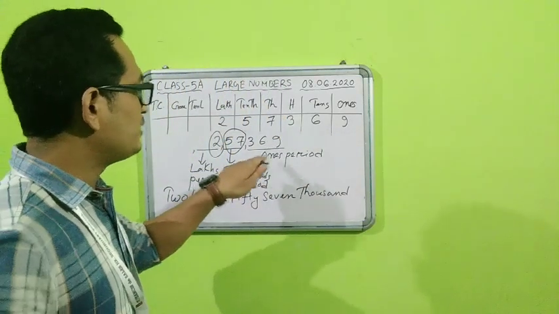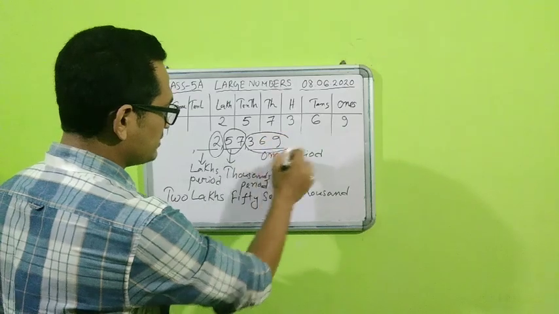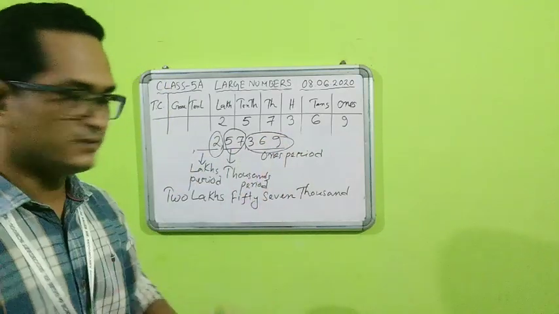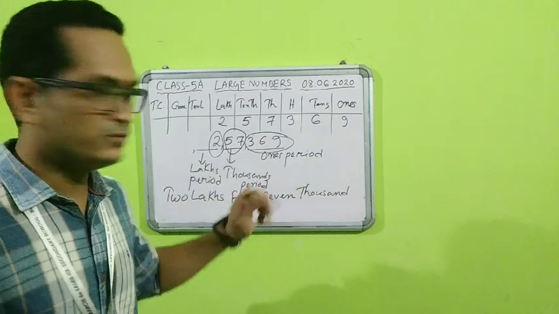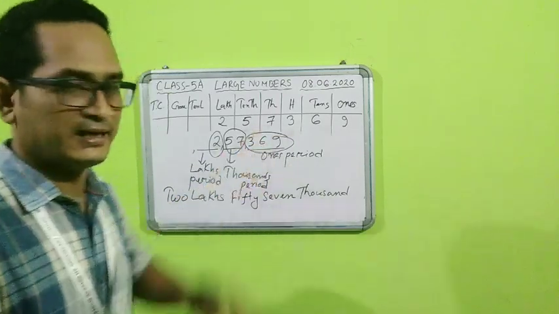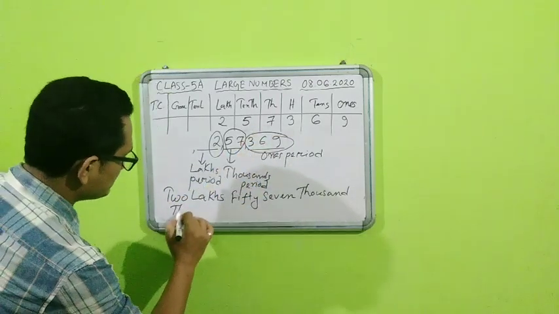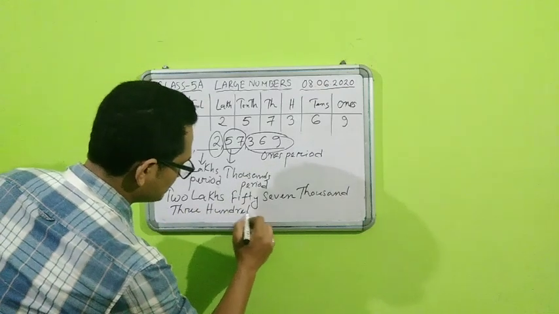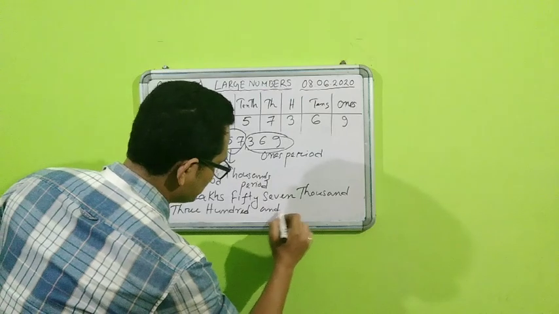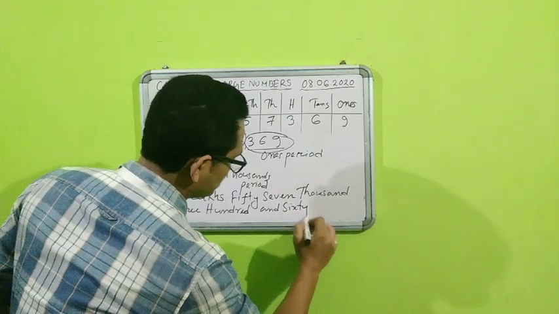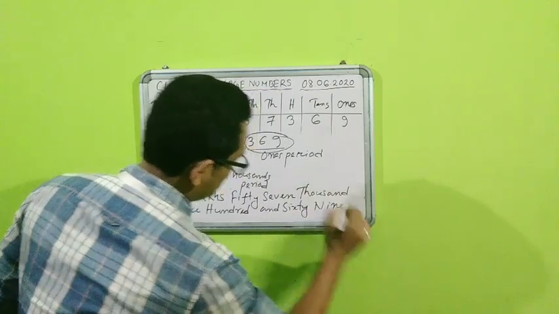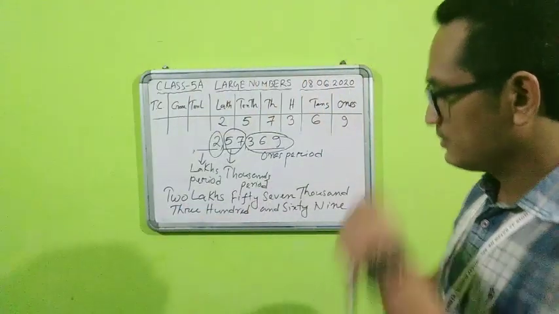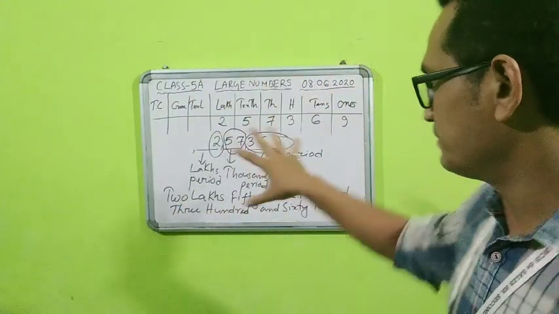And then finally the ones period, I have to read together, since it is 1 period only. The 3 digits make 1 period, so this has to be read together, which is very easy, 369. So we will write it, 369. So students, finally we have completed the number name of this particular number.